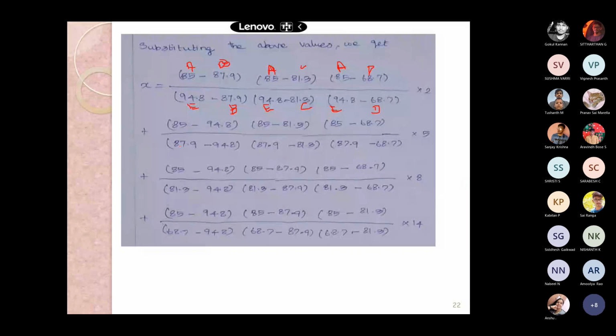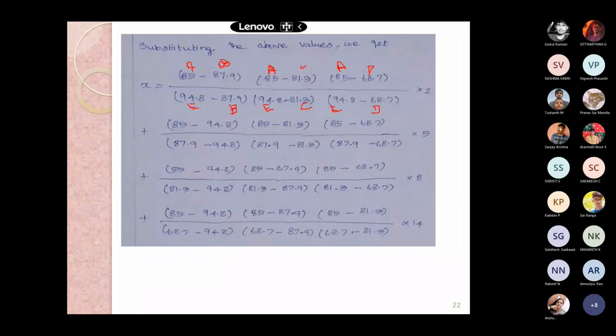And what is the answer? 0.39. No. Again, you cross check.